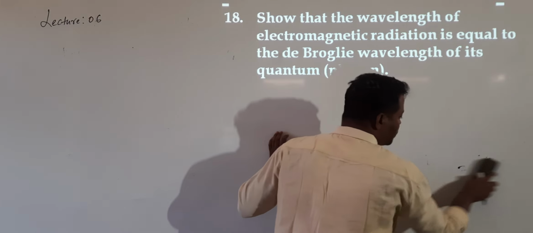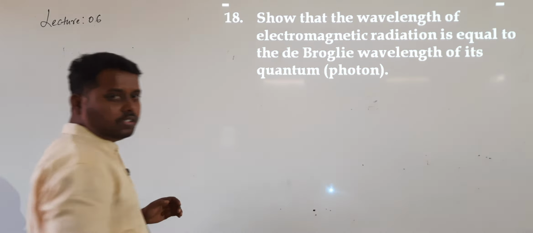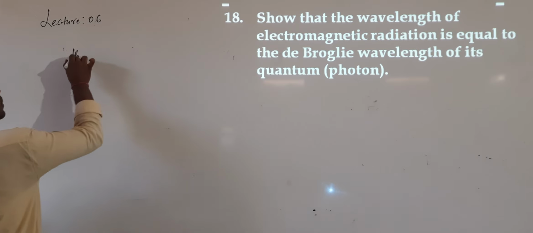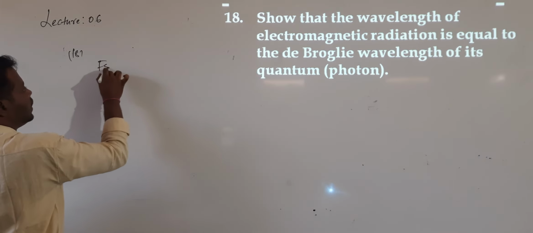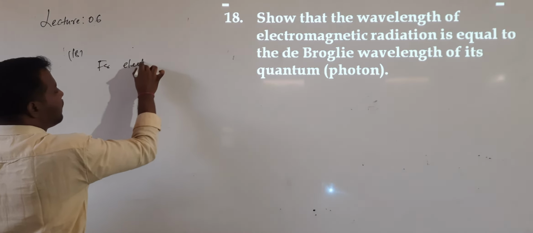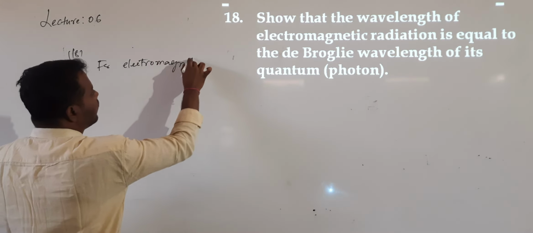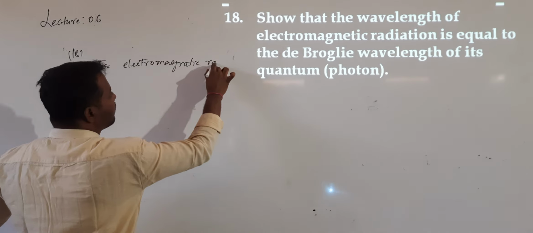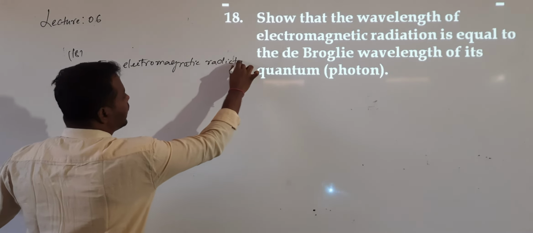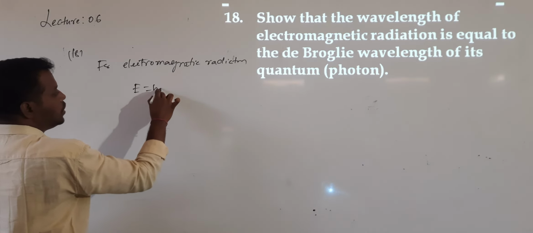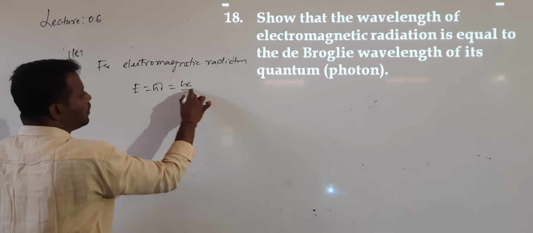As per Planck's quantum theory, we know that for electromagnetic radiation, the formula is E equals h mu, which is hc by lambda.